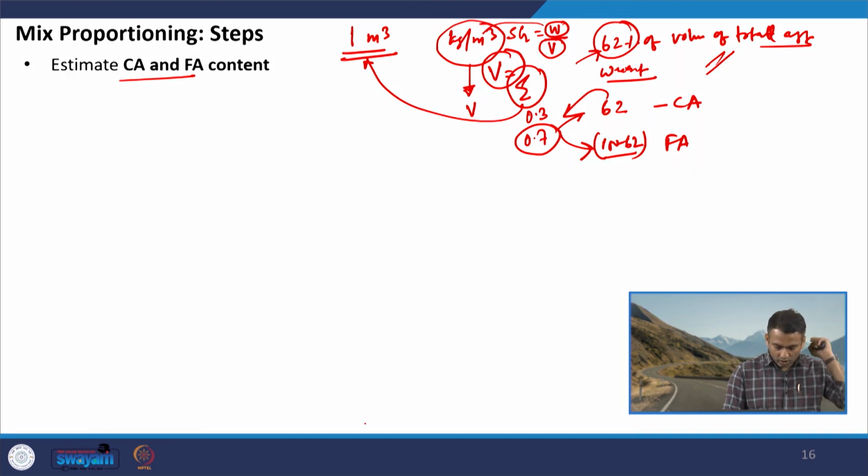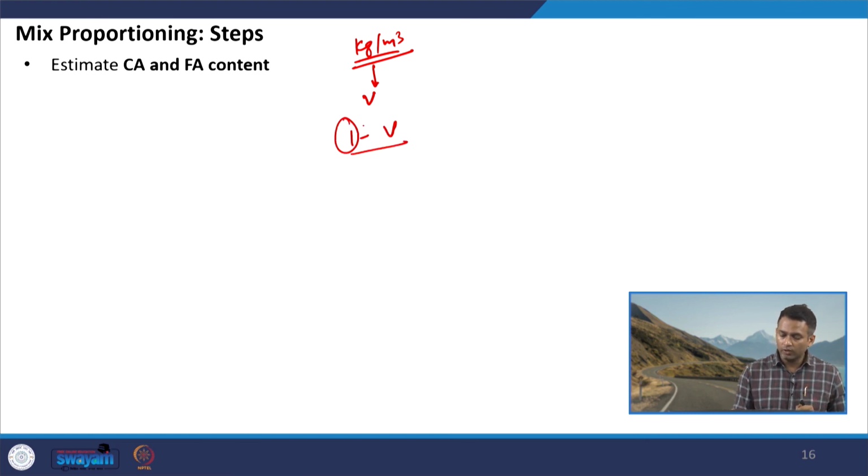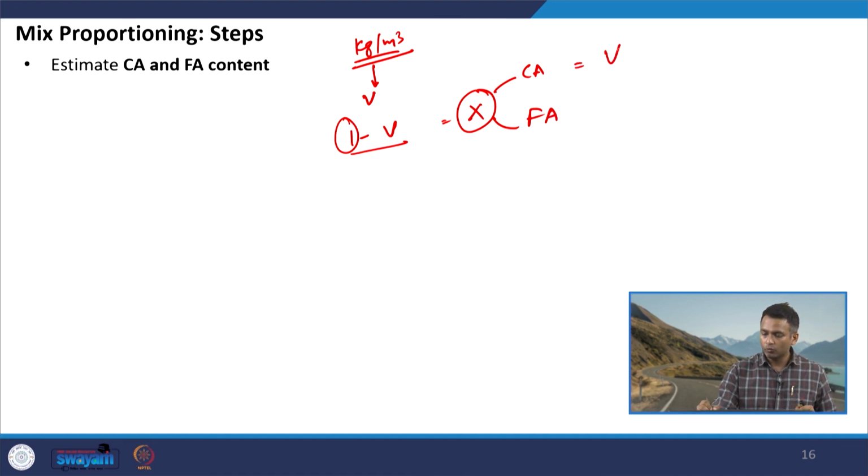As I mentioned, first we will convert the weights of all the ingredients into volume and subtract it from the unit volume we are using. This volume, let us say x, will be shared by coarse aggregate and fine aggregate. So, we will get the volume of coarse aggregate and the volume of fine aggregate.